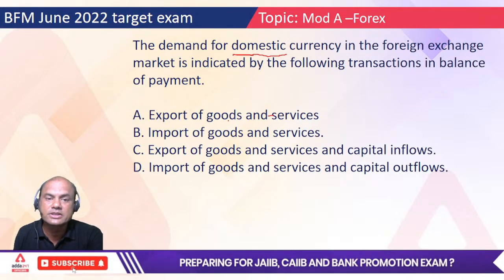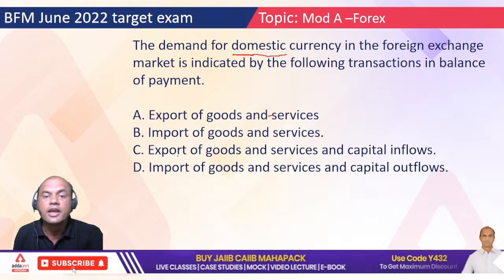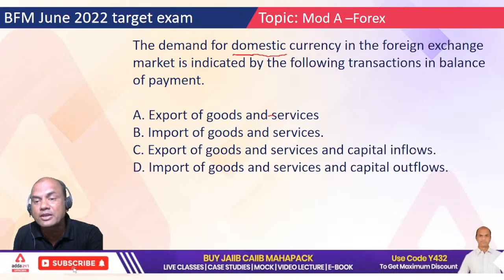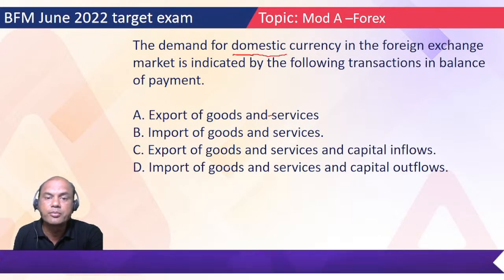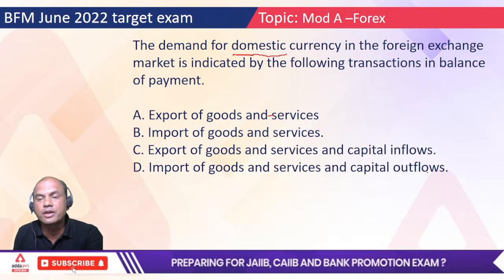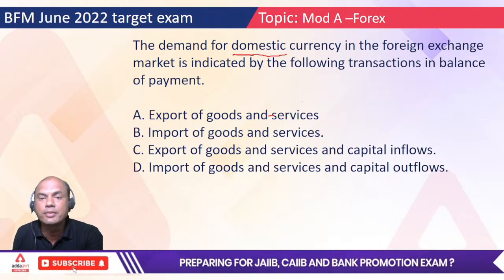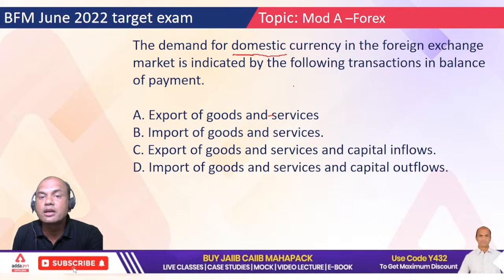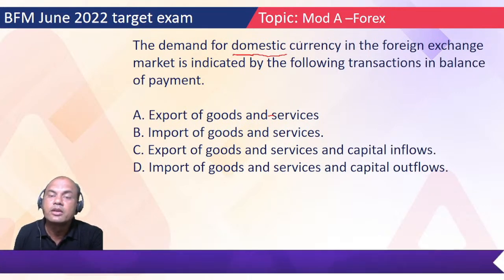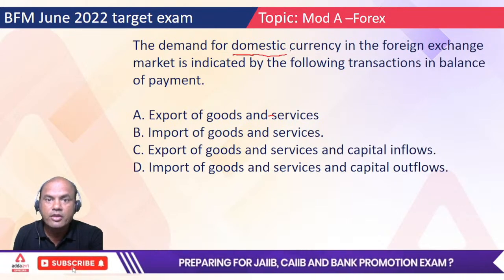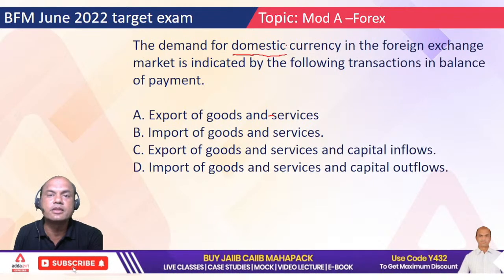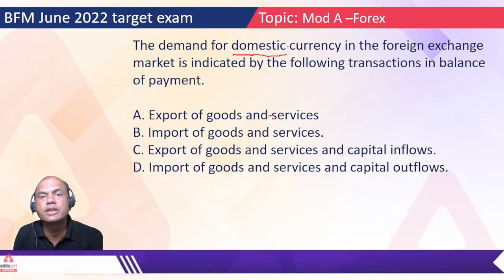Export of goods and services, import of goods and services, export of goods and services and capital inflows, and import of goods and services and capital outflows. So which is the main answer for this? See here, domestic currency in foreign exchange market. Let's say INR, when will the value of INR increase a lot? Huge demand for INR. When will this happen?